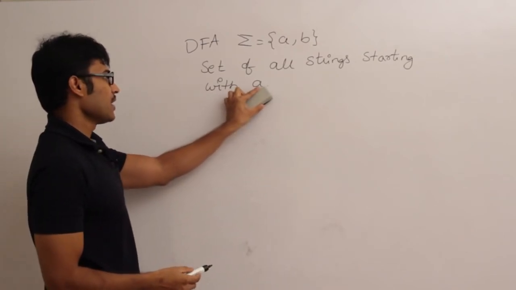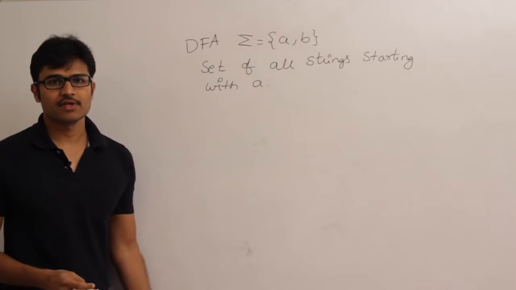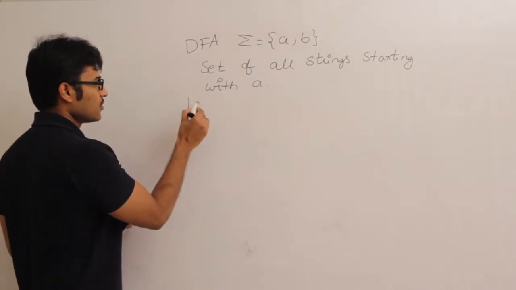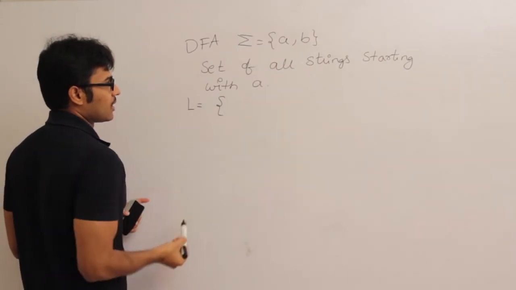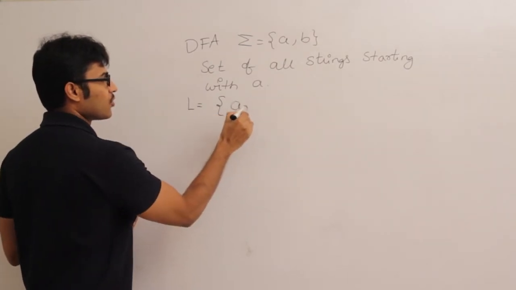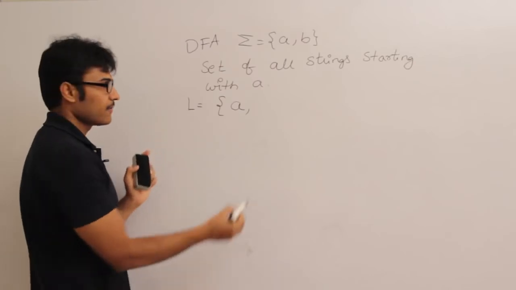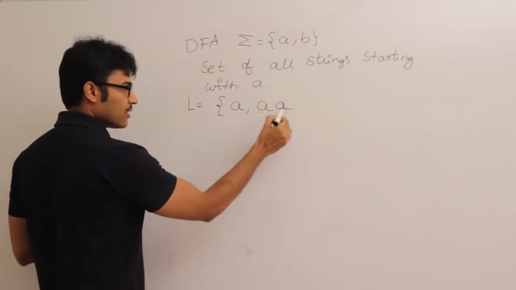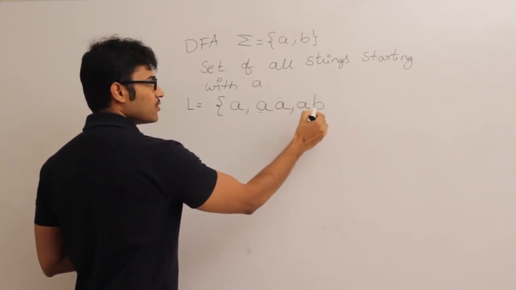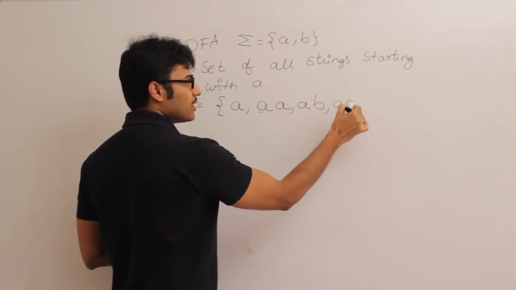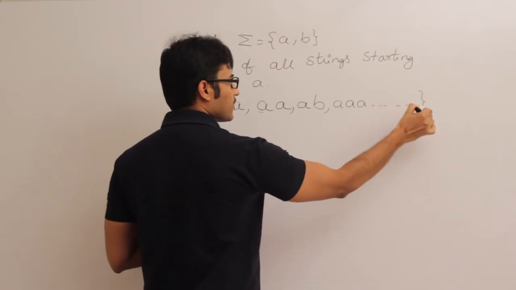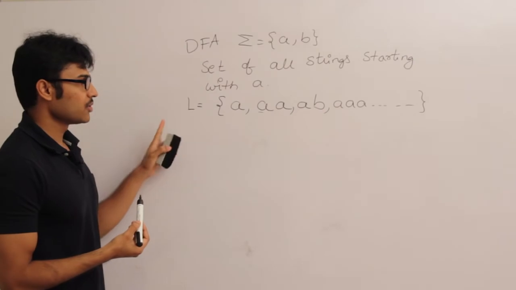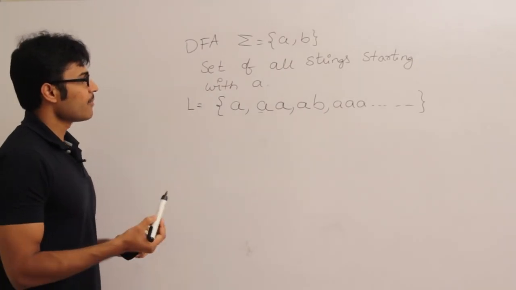Whenever you see any problem, the first step is to identify the language. So the language is going to be a, because a starts with a, and then aa, because aa starts with a, and ab starts with a, and so on. First question: is this finite or infinite? Infinite. So we don't know whether we will be able to give a finite automata or not. But then let's try.